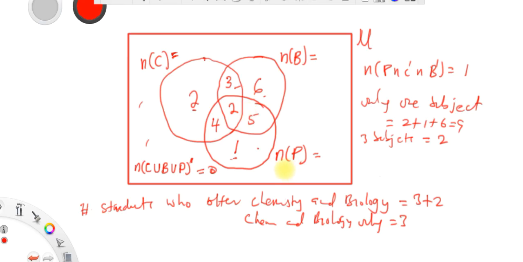Everything, guys. And so that is it. If the question says that those who offer chemistry and physics only, in this one is 4. But if the question says chemistry and physics, then you have those who offer chemistry and physics only, and those who offer chemistry and physics in addition to biology. So chemistry and physics will be 4 plus 2, which is 6. And in the same way, those who offer physics and biology only is 5. But physics and biology will be 2 plus 5.